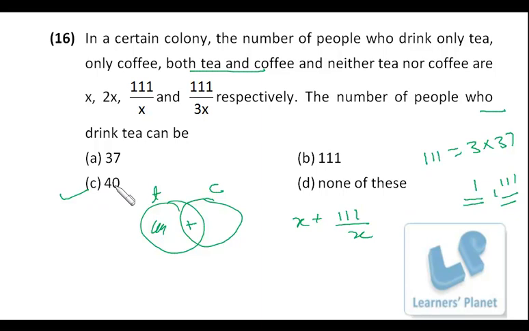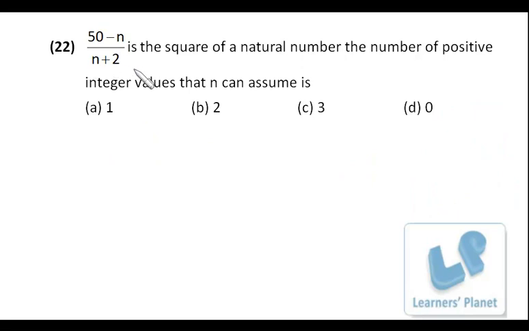So it's a pretty simple problem. 50 minus n upon n plus 2 is the square of a natural number. The number of positive integral values that n can assume is?